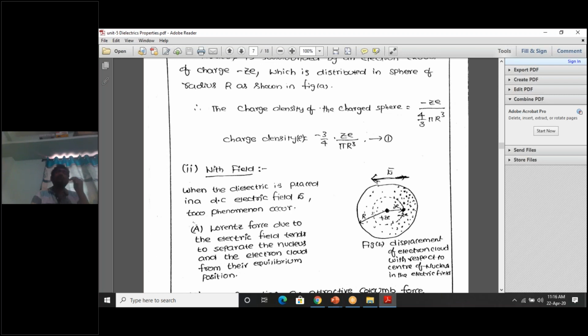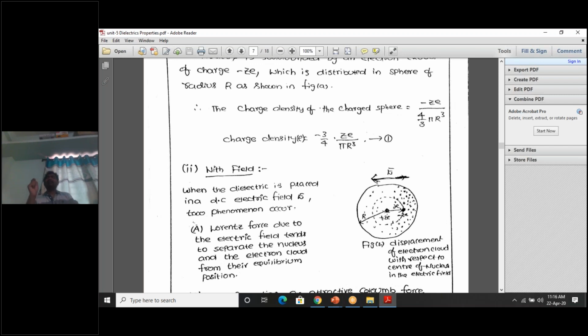Sir, actually you told that the center of positive charge also is displaced. In reality, the nucleus does not displace. Yes, this is an atom. This is a classical representation of an atom. This is the nucleus. This central dot represents what? The nucleus. This nucleus is the center of positive charge.